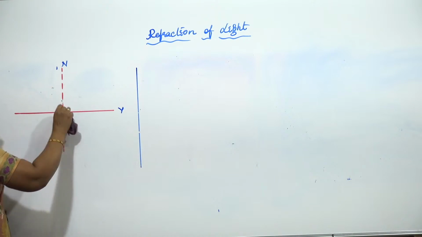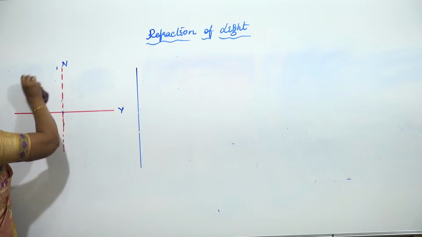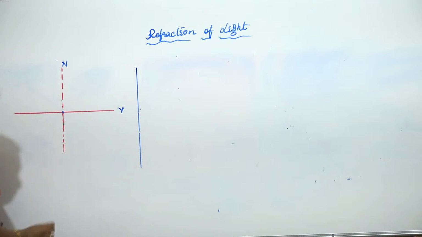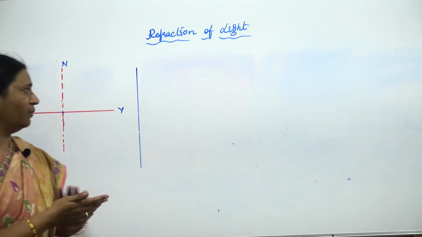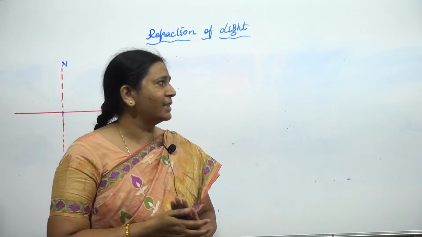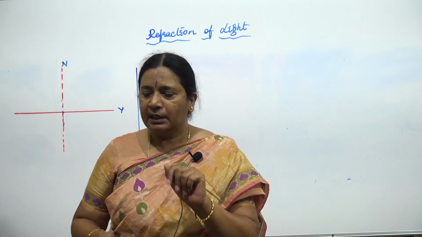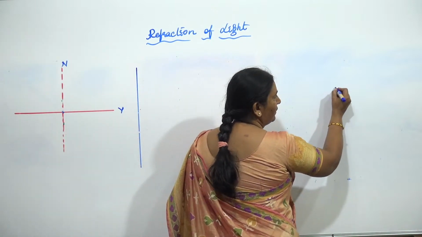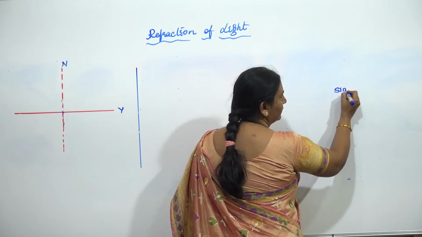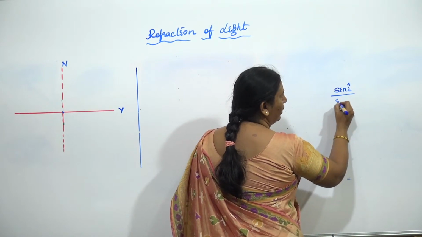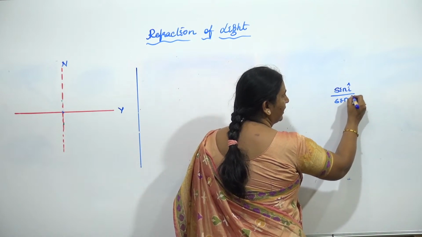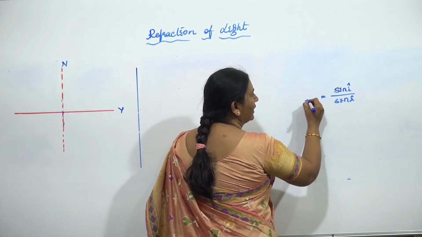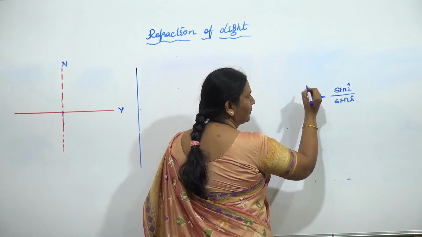Well, children. So we defined refraction of light, and we saw the terminology related to that as well as the laws of refraction. In that, one of the laws, what was it? It was the ratio of sine of angle of incidence to the sine of angle of refraction is going to remain constant, and we call that as what? Refractive index of second medium with respect to first medium. Okay.